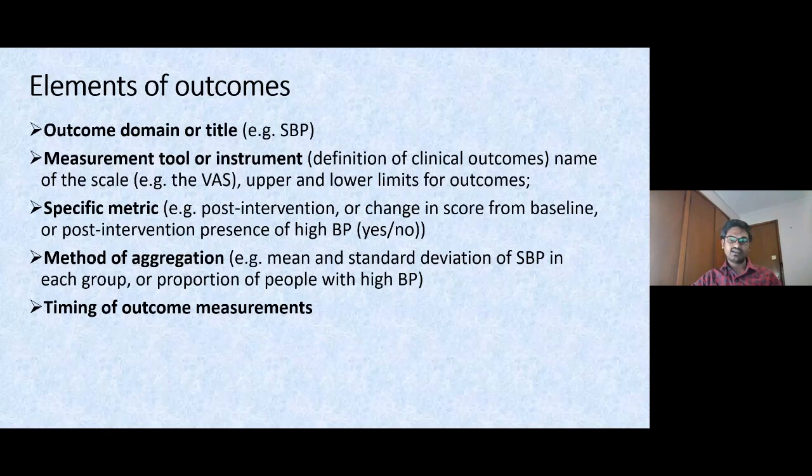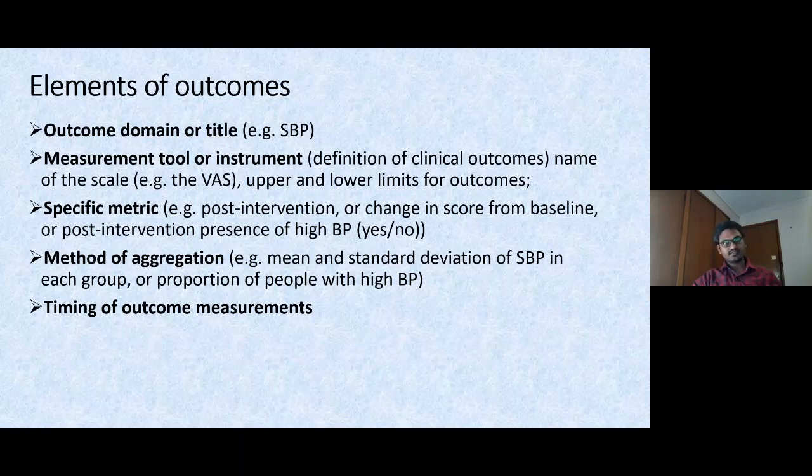You have to capture that in the data collection form that you are going to develop. Next, specify metric. The metric means the data that we are going to capture, whether it belongs to the post-intervention or change in score from the baseline, or post-intervention presence of high BP, yes or no. So this data you have to capture.